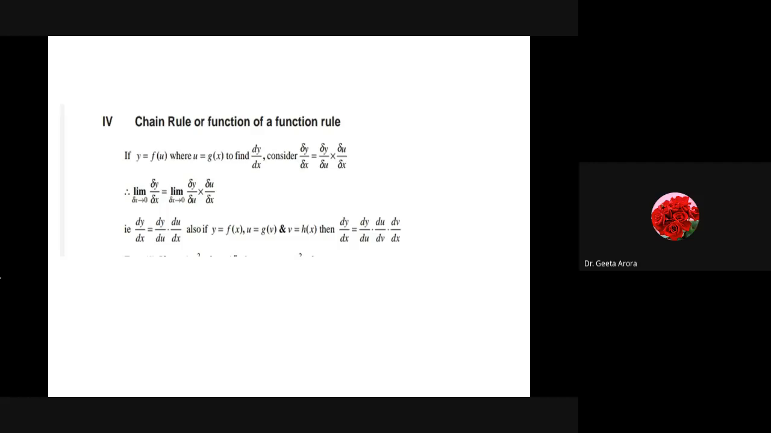Correct? Next we have the chain rule. Function of a function rule means how we will find the derivative of a function which is already a function of some value. Correct?